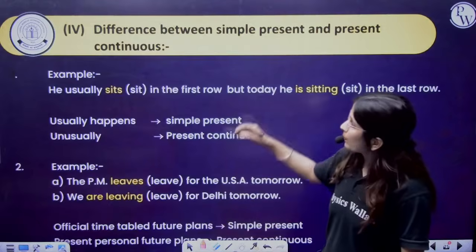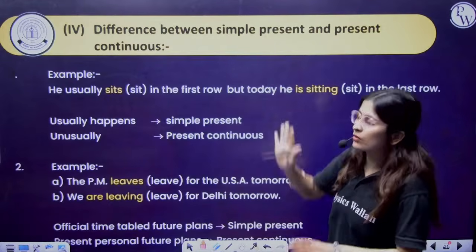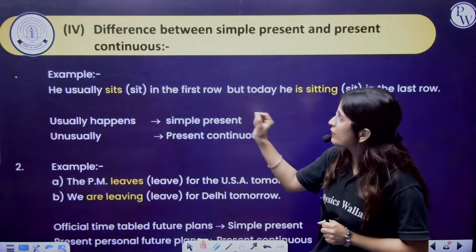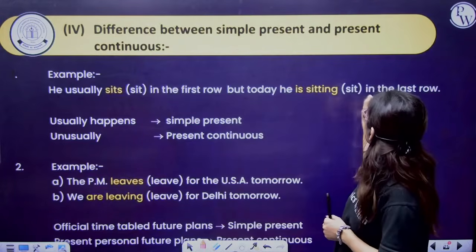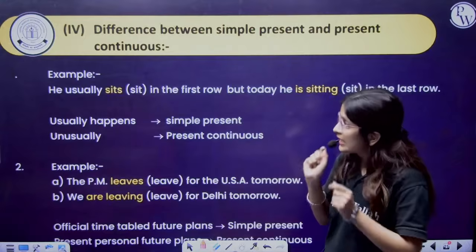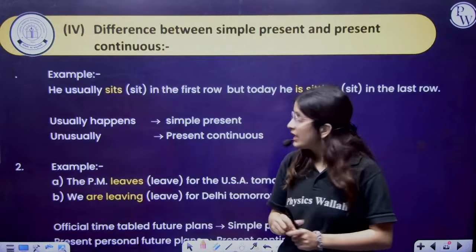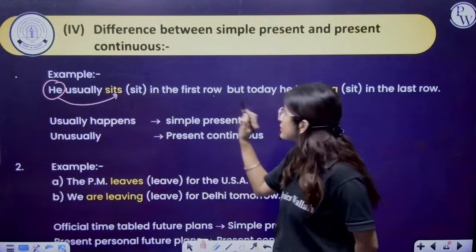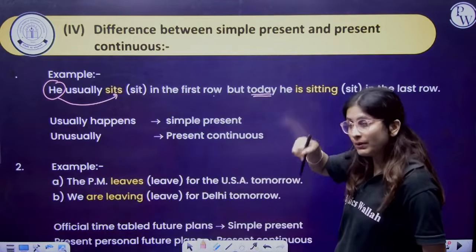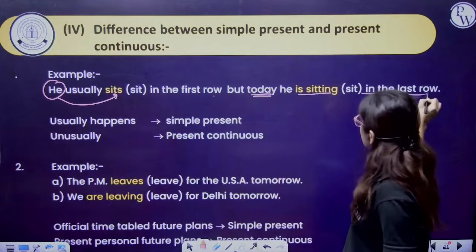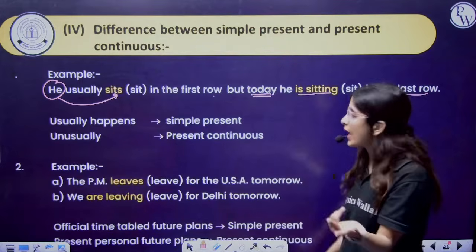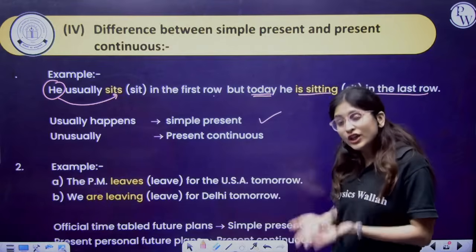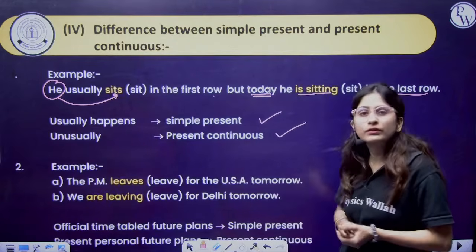Clear? Now, the difference between simple present and present continuous. What is the major difference? For example, he usually sits in the first row, but today he's sitting in the last row. Usually, he sits in the first row. Here, he is the third person, so that is why sits is written. But today means right now, he is sitting in the last row. So what usually happens is simple present. What unusually happens is present continuous.